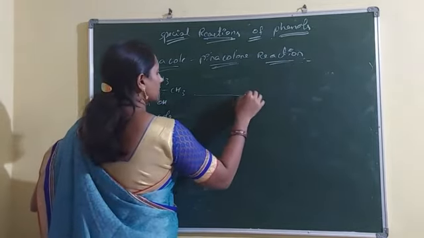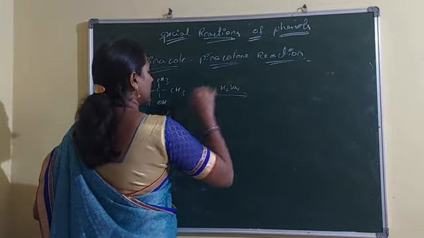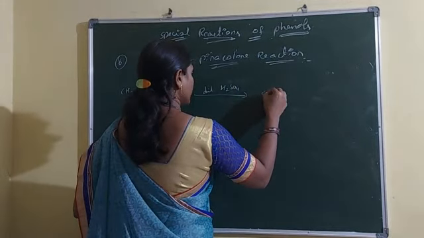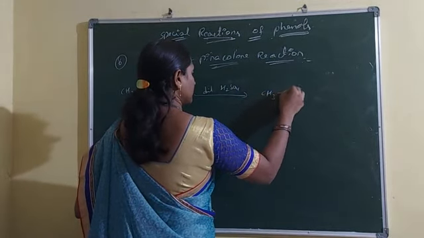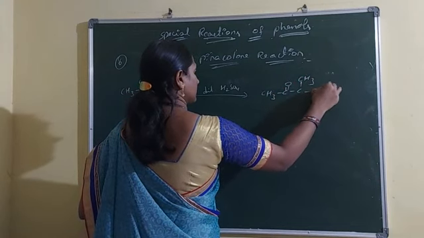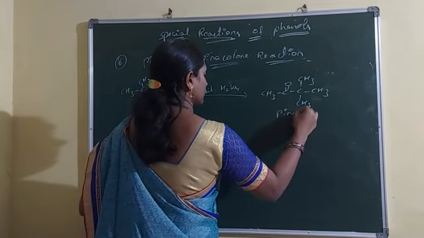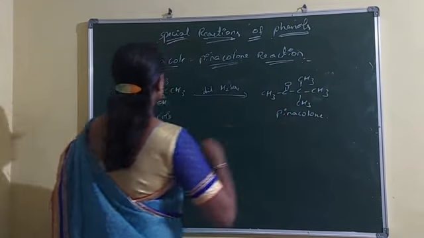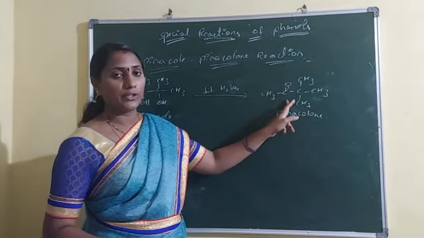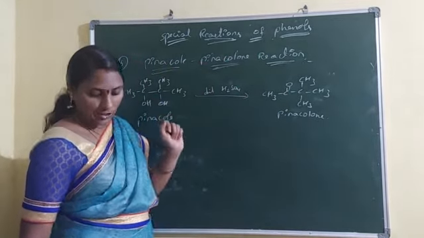Now, this pinacol is treated with dilute H2SO4, that means under acidic conditions, to form pinacolone. That means the alcohol functional group turns to a ketone functional group under the pinacol-pinacolone rearrangement.